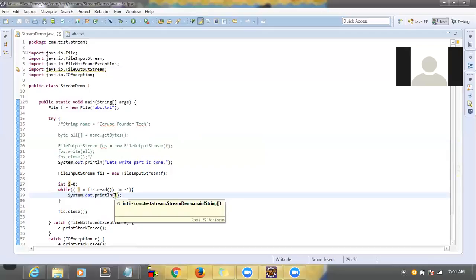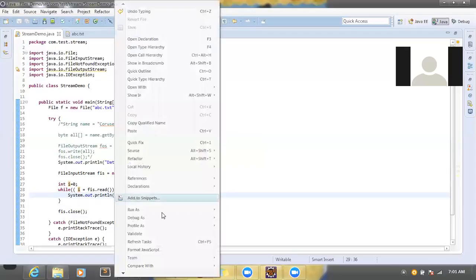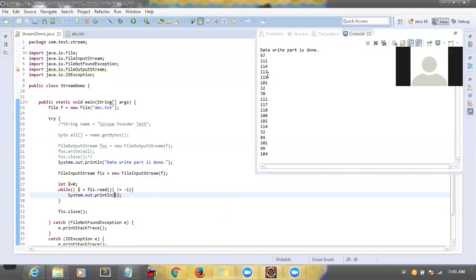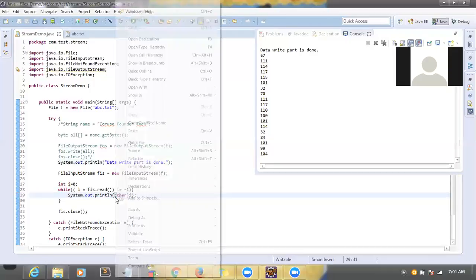Yes. If you run this program, let me run it and we will see that part later. See what is displaying here? Integer, but we want characters, right? So what we have to do is convert that integer to char. Now let me run it back again.